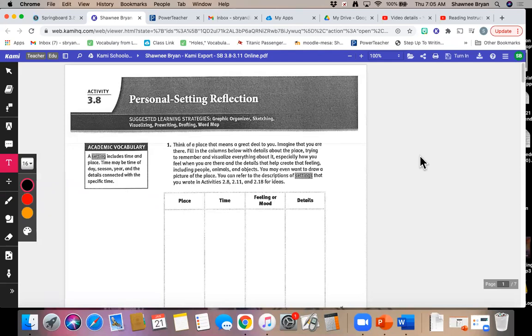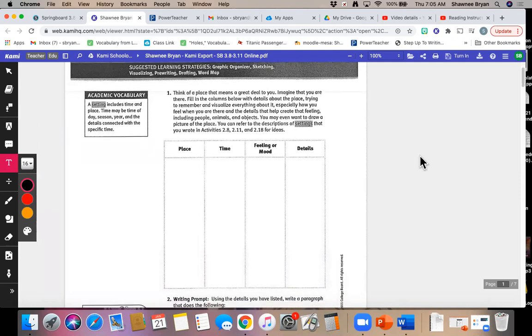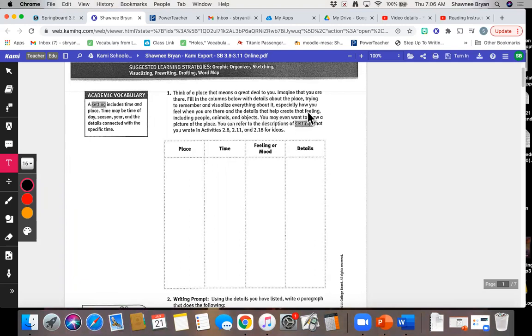Now, on Monday, you are doing 3.8 and 3.9, and Wednesday, you are doing 3.10 and 3.11. So this first portion is going to be a chart. It says, think of a place that means a great deal to you. Imagine that you are there. Fill in the columns below with details about that place, trying to remember and visualize everything about it, especially how you feel when you are there and the details that help create that feeling, including people, animals, and objects. You may even want to draw a picture of that place.